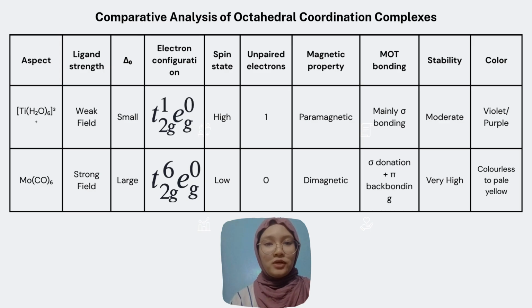The two complexes also differ in color and bonding. The hexaaquatitanium(III) ion appears violet or purple and mainly exhibits sigma donation, whereas molybdenum hexacarbonyl is colorless to pale yellow and shows both sigma donation and pi back bonding, which result in stronger metal-ligand bonds and greater stability.